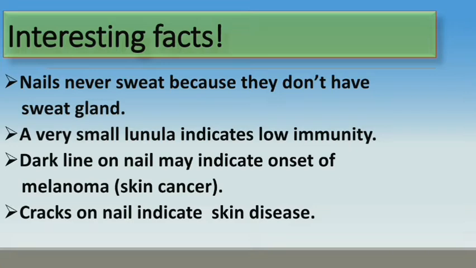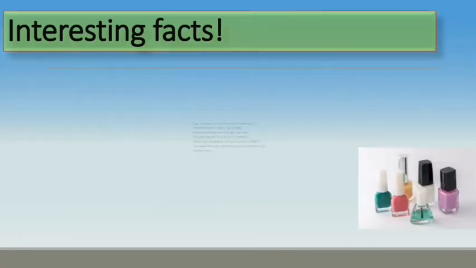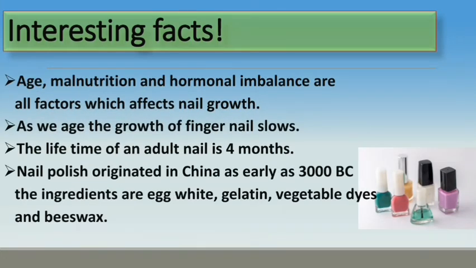Dark lines on the nail may indicate onset of melanoma, a kind of skin cancer. Cracks on the nail indicate skin disease. Age, malnutrition, and hormonal imbalance are the factors that can affect nail growth. As we age, fingernails grow slower. The lifetime of an adult nail is 4 months.